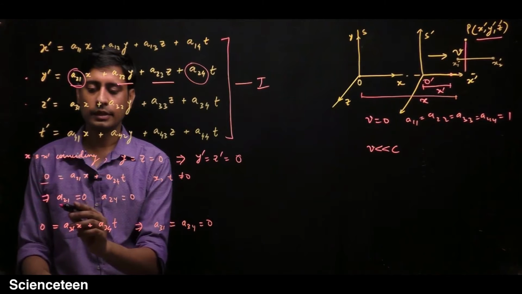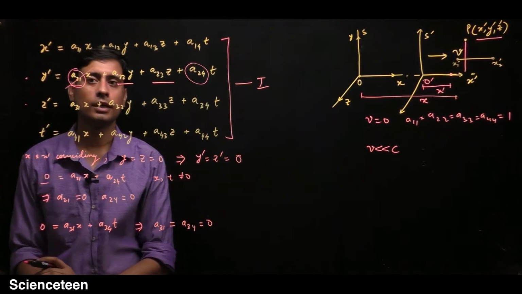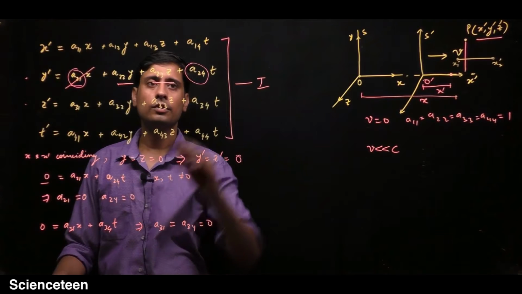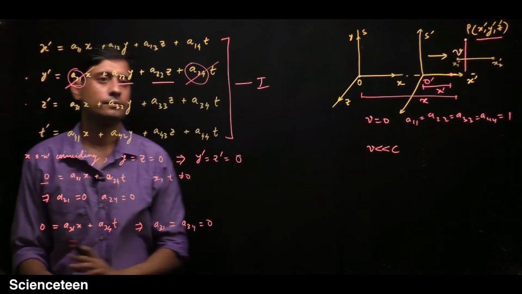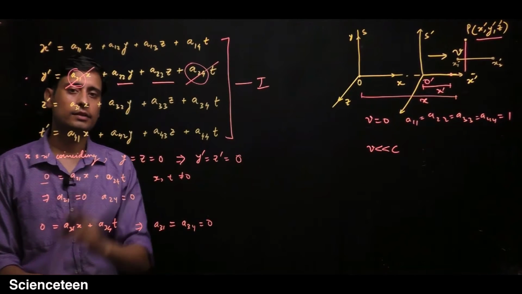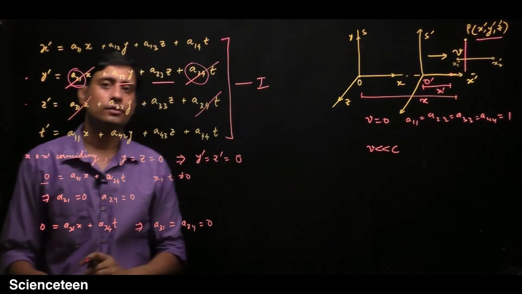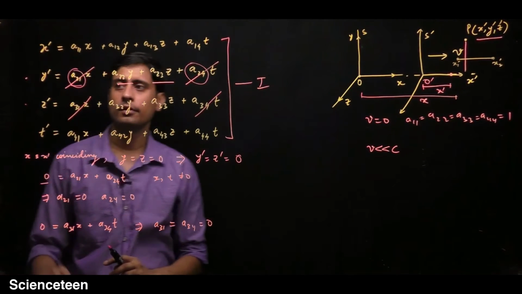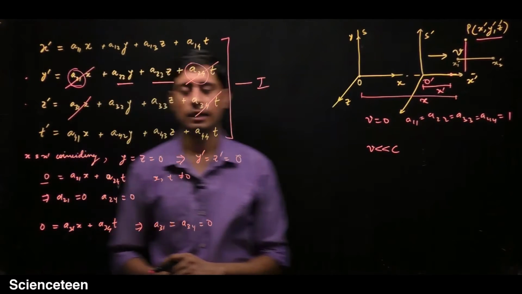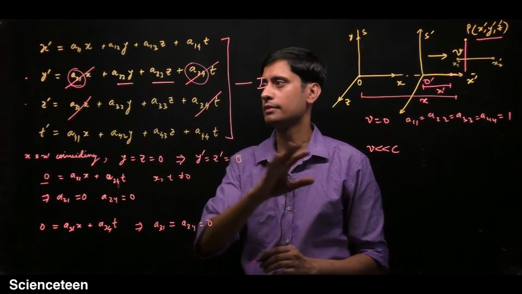First we have found that a21 is 0, so just cut this term. It is meaningless to write this term. Now a24 is 0, this term goes off. Now these two terms, a31 goes off and a34 goes off. So now you have a very simple equation for y prime and z prime. What will happen to x prime and t prime we will see later, but for now just write these two equations separately.